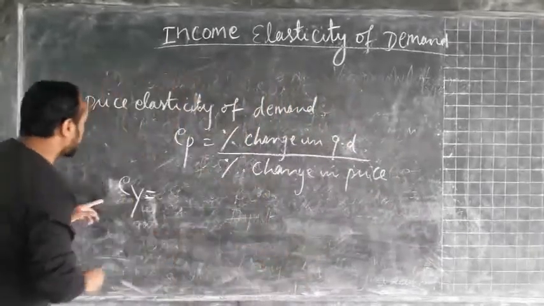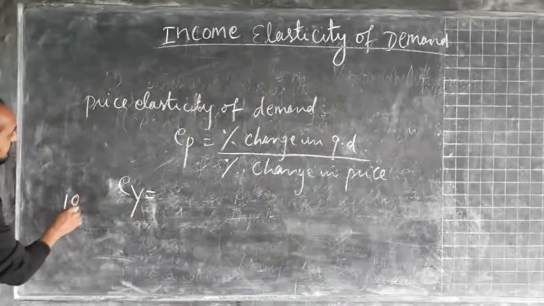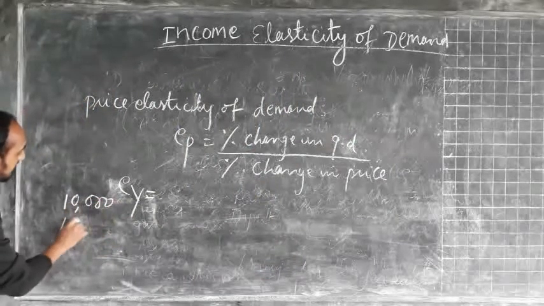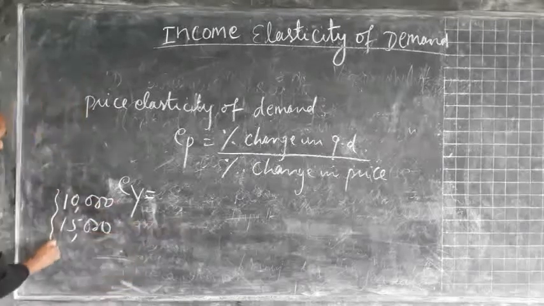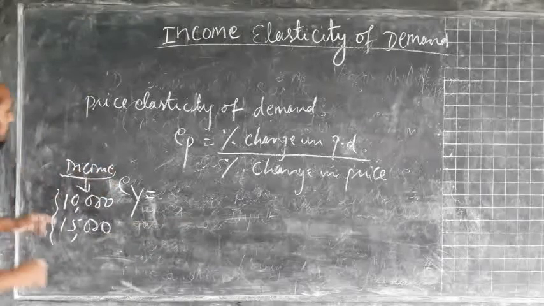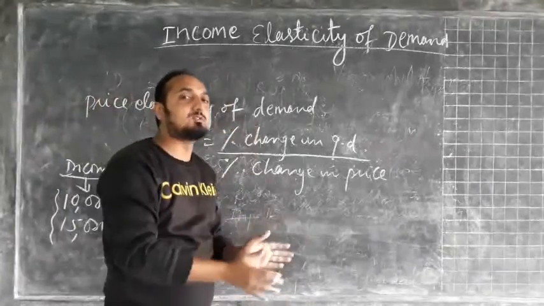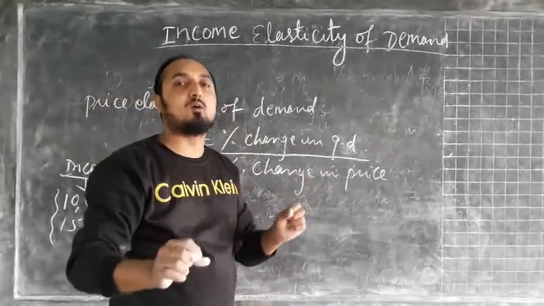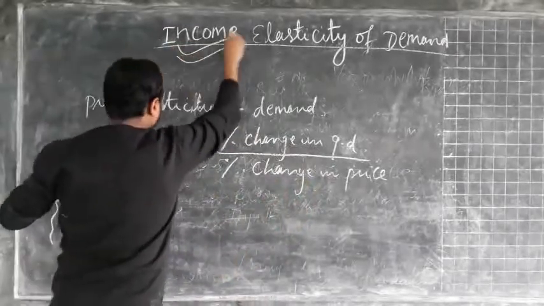Suppose the income of the consumer is increasing from 10,000 to 15,000. Then by how much percentage or by how much amount is the quantity demand of the commodity changing? That concept is called income elasticity of demand.